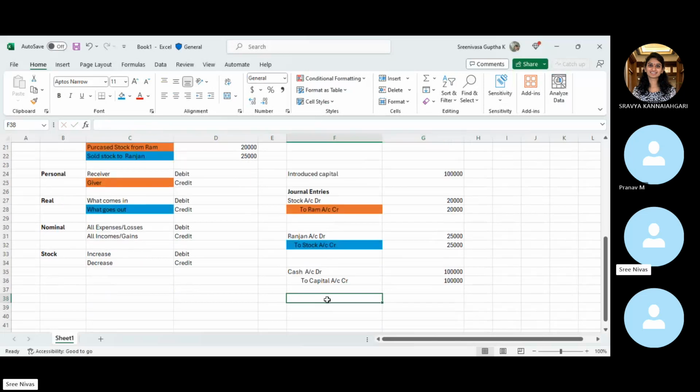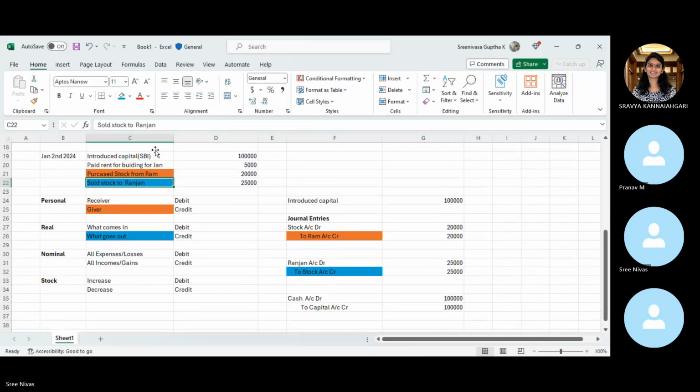Let's say we have one more transaction, that is 50,000 rupees. You have taken a loan from SBI as a business loan.